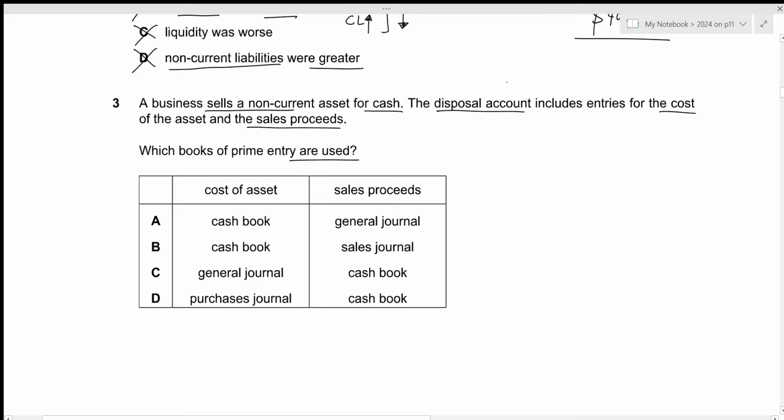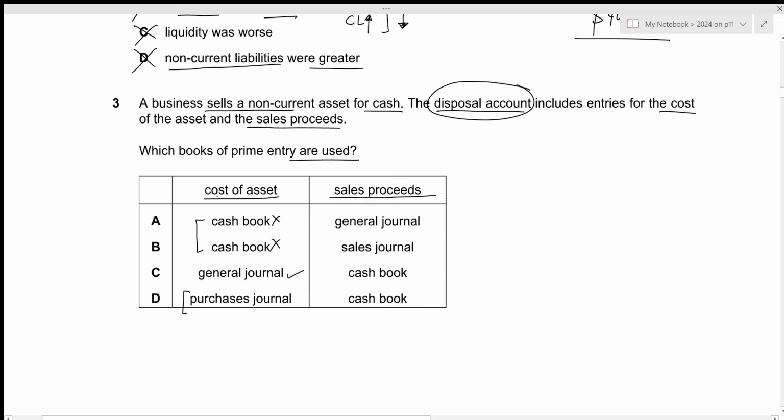Okay, when we are talking about disposing a particular non-current asset, it means that the cost of that non-current asset should no longer be included within our books of accounts. So the cost of the asset will be recorded within our general journal, because remember, the cash book will record all of the transactions related to cash. But in this case, since we are just removing the cost of the asset, we are not talking about any cash inflow or cash outflow. So the cash book will be incorrect. And the purchases journal will only record our credit purchases, which has no relation to the cost of the asset in this case. So the correct one would be the general journal.